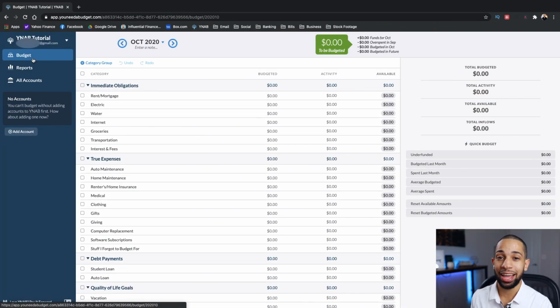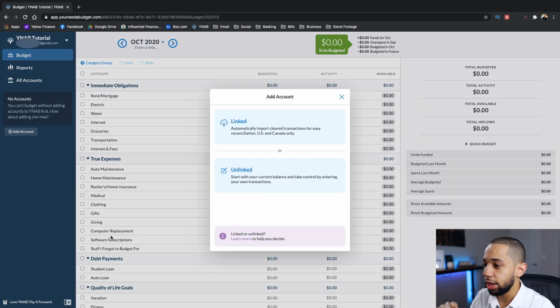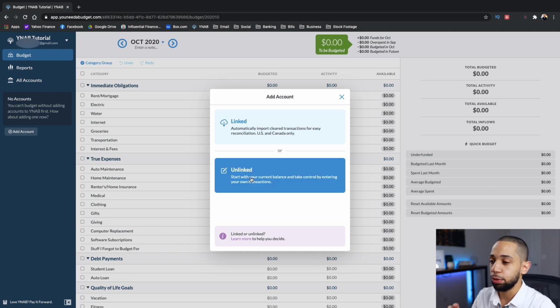Now let's jump over to the computer and get an overview of the software. We're going to go ahead and start by adding a few accounts. If you look at the button here where it says add account, you can go ahead and click on it. It's going to ask you whether you want to have a linked account or unlinked account. What this means is whether you want YNAB to be linked directly to your bank account so it can pull your transactions automatically, or whether you want to have your accounts unlinked and enter your transactions manually. For the purposes of this video, we're just going to stick with unlinked accounts.